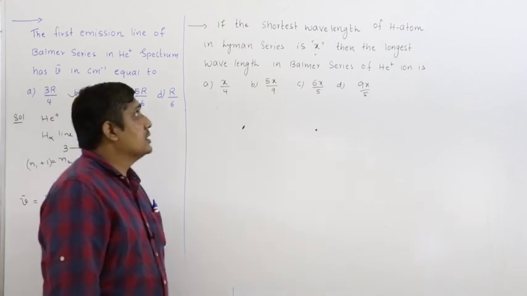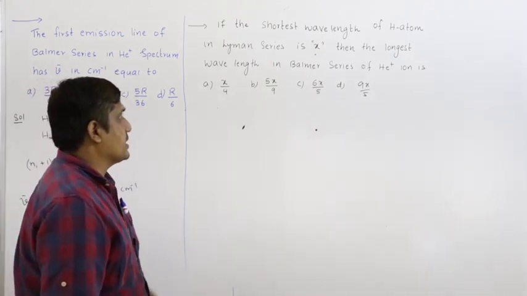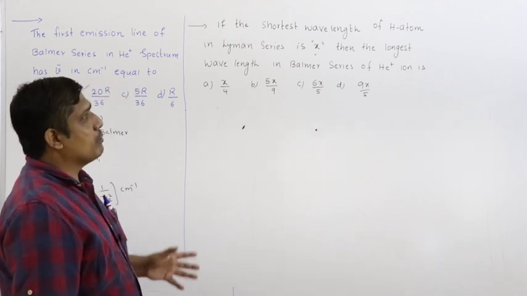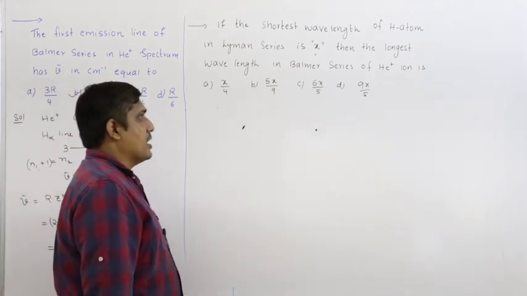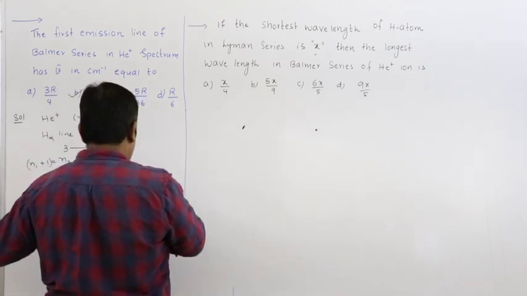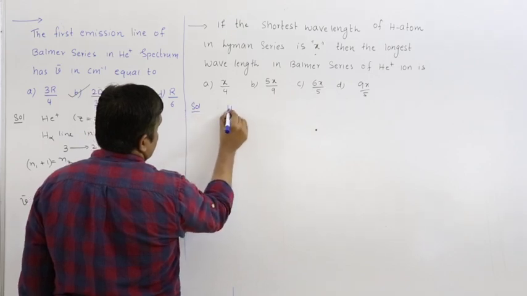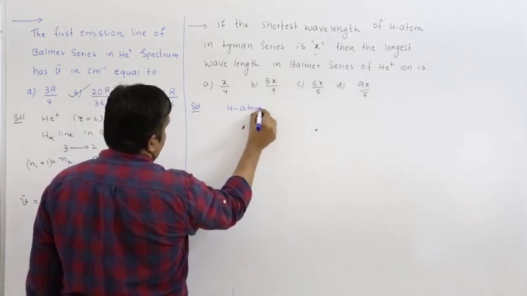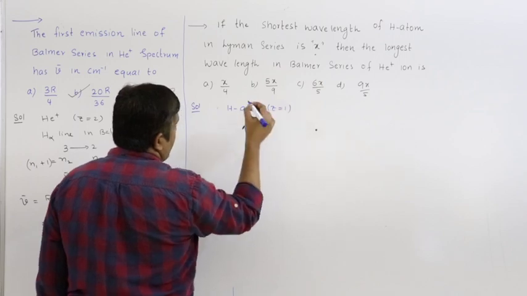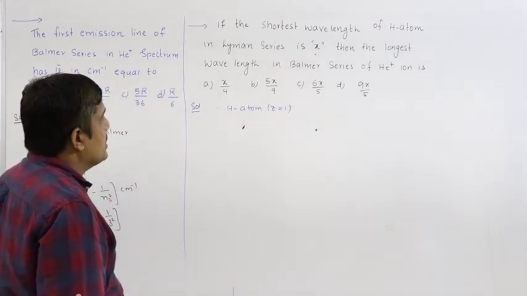Coming to the next question: if the shortest wavelength of hydrogen atom in Lyman series is X, then find the longest wavelength in Balmer series of He plus ion. So two different atoms. The first one is hydrogen atom, Z equal to 1. The next one is helium.